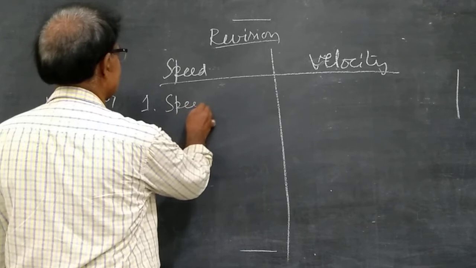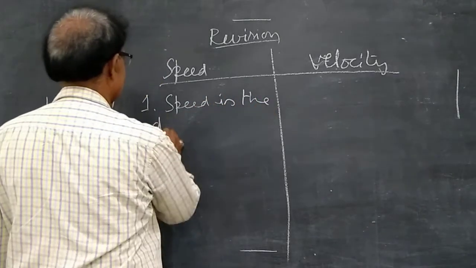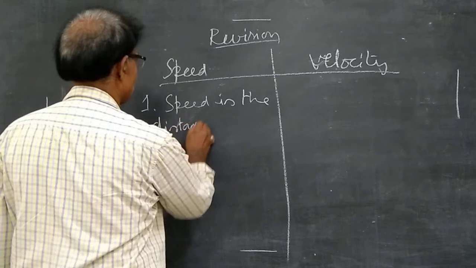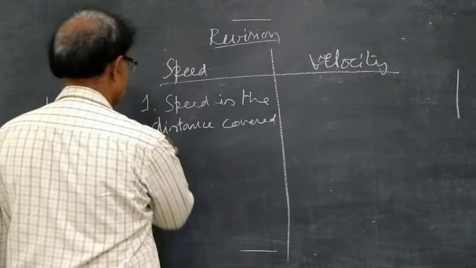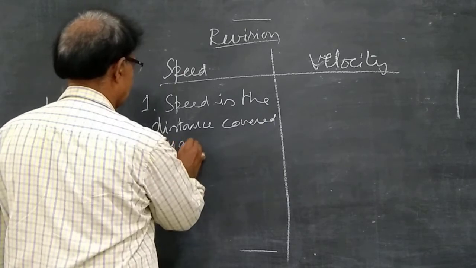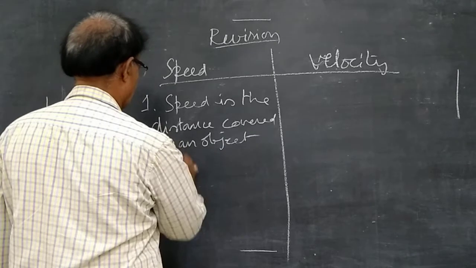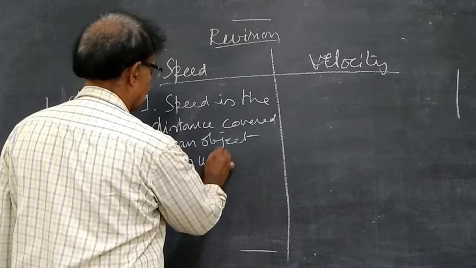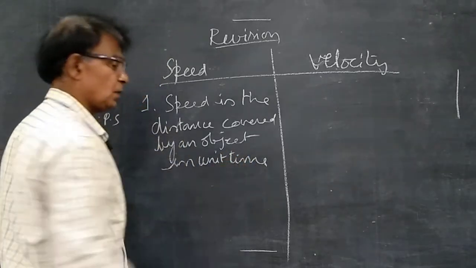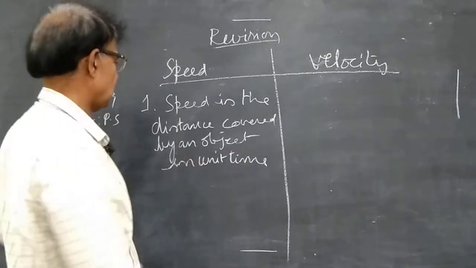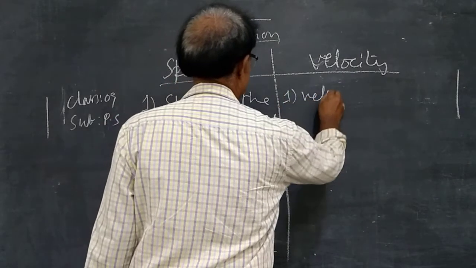Speed is the distance covered by an object in unit time. In unit time you have covered, that is. Next, velocity